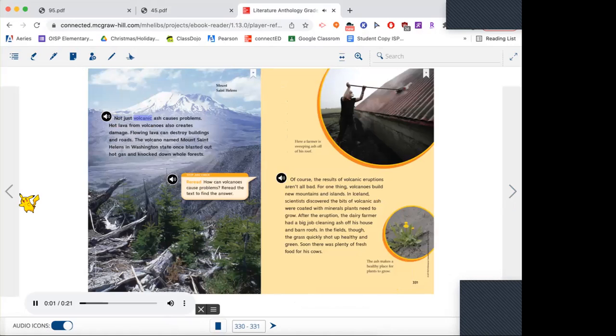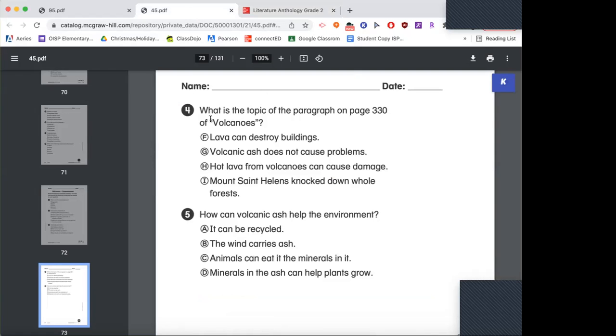Not just volcanic ash causes problems. Hot lava from volcanoes also creates damage. So I think the topic is going to be about how hot lava from volcanoes also creates damage. Which one of those says something about hot lava from volcanoes can also cause damage? H. Hot lava from volcanoes can cause damage. Very good. And then last question before we move on to comprehension, how can volcanic ash help the environment?